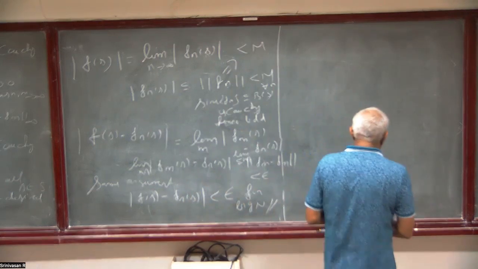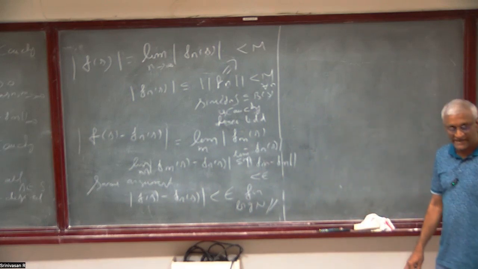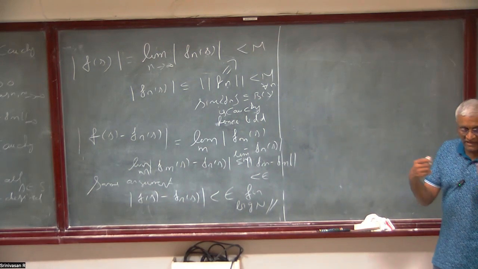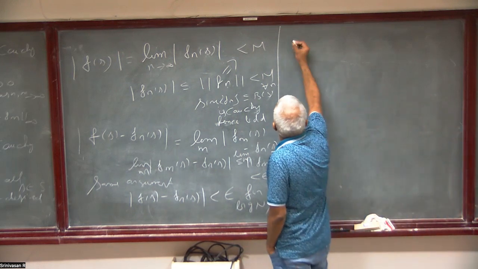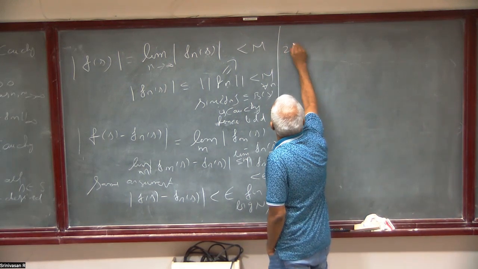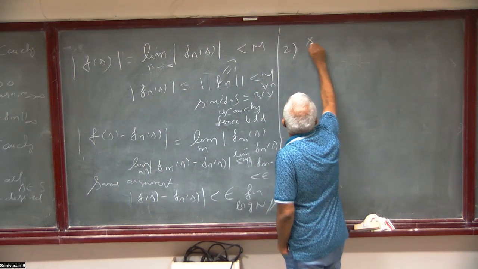Now we have proved that B of S is complete for any set. In particular, L infinity, everything is complete. Now we consider a particular set. So X is a metric space now.